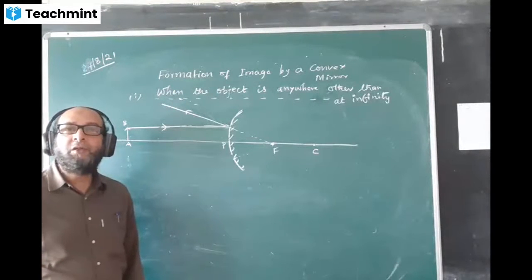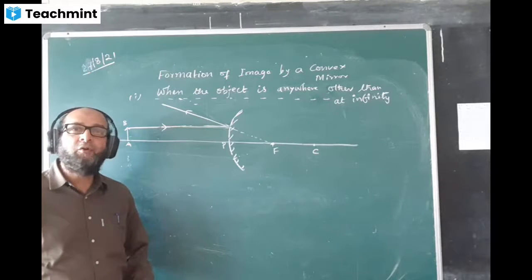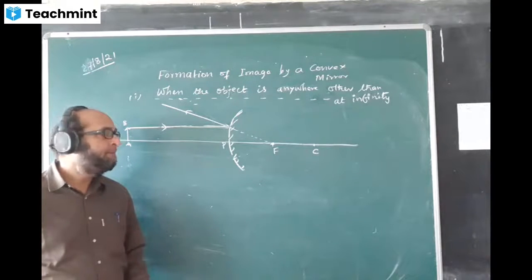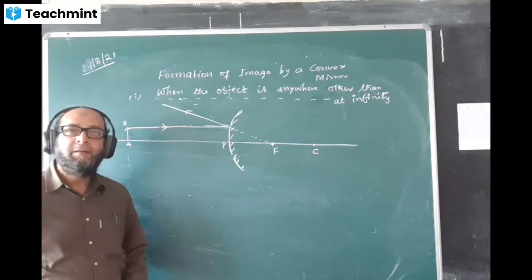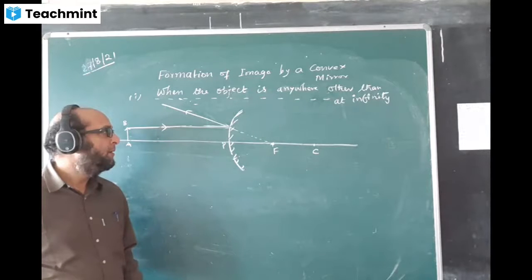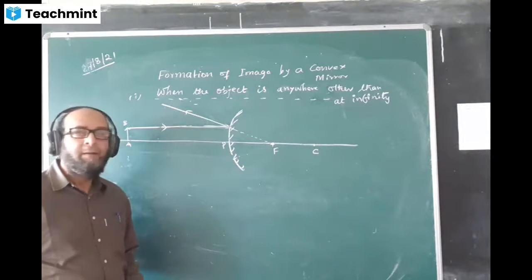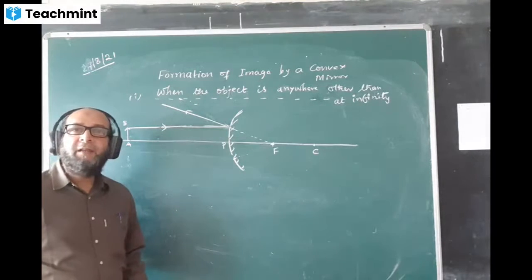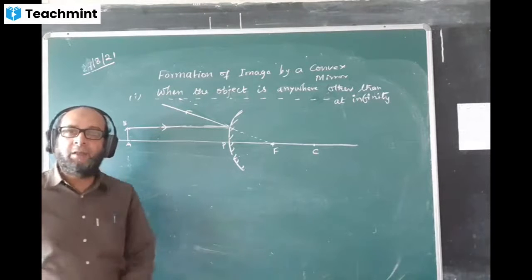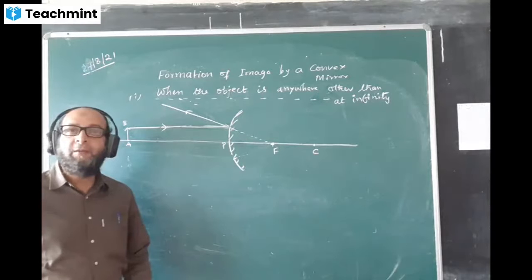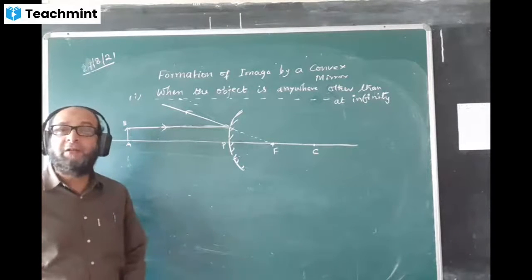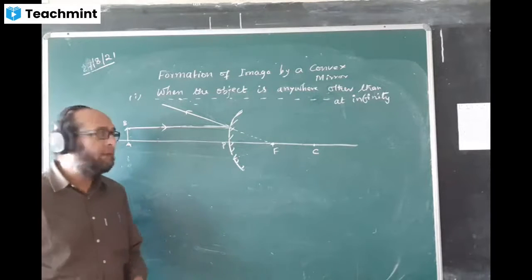Now, how to draw the second ray? Can you give some idea how to draw the second ray? How to take the second ray? Say. Second ray will pass through C. Okay, we will make it pass through C. We'll make it appear to pass through C and return back in the same direction through C.